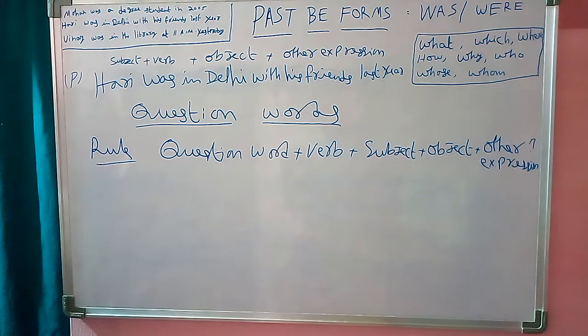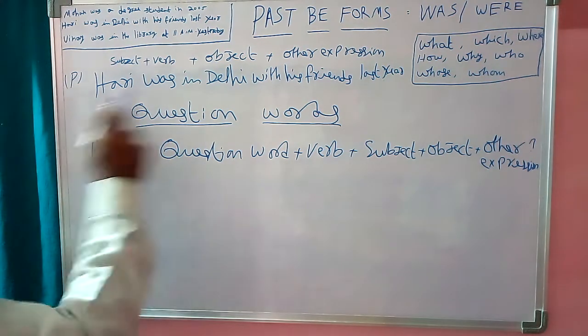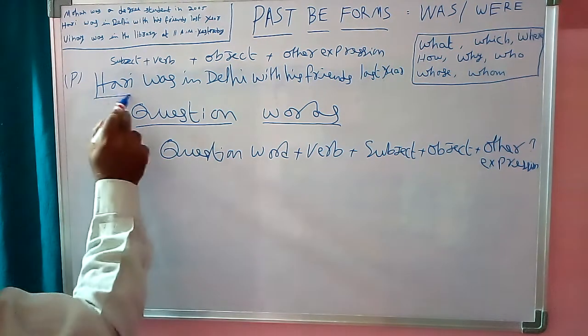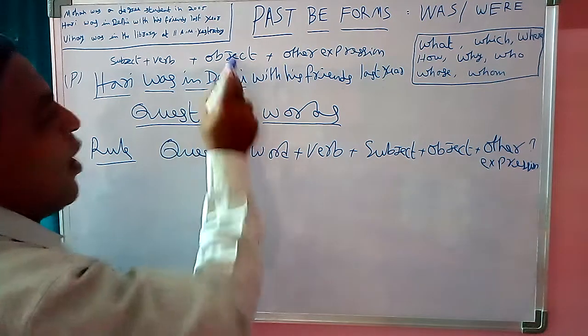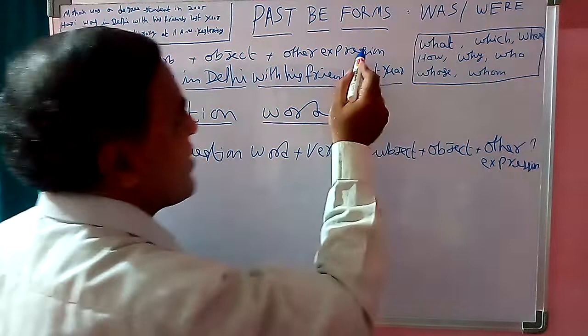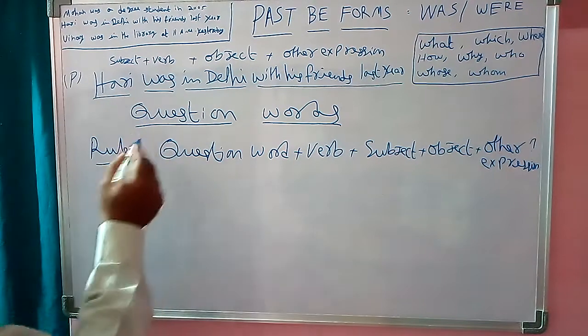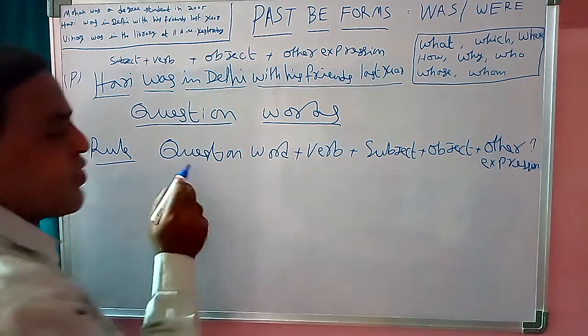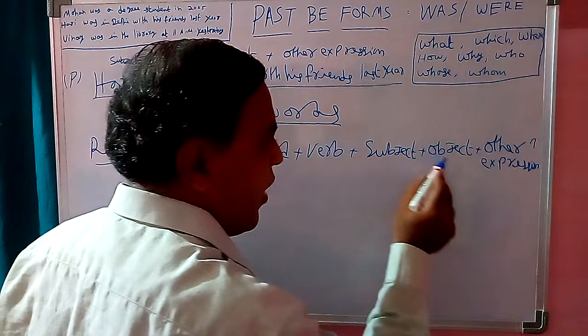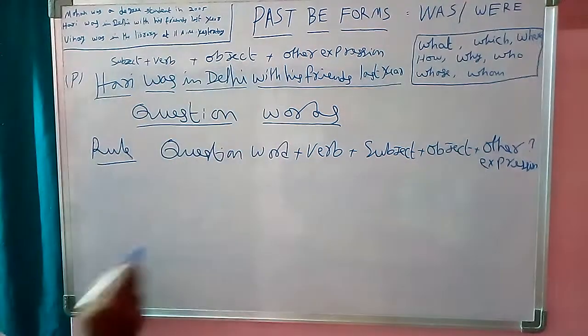Hari was in Delhi with his friends last year. This is a positive statement. Hari, subject; was; where? In Delhi, object; with his friends last year, other expression. Now we write the question word. What is the rule of question word? Question word, where, subject, object, other expression.